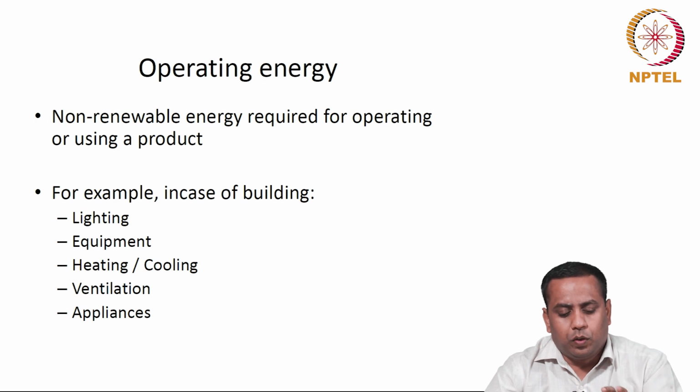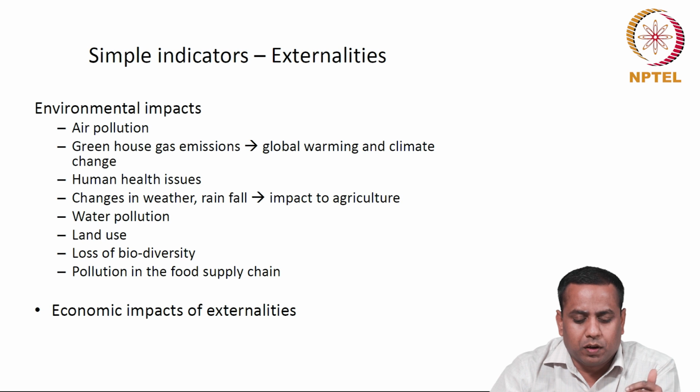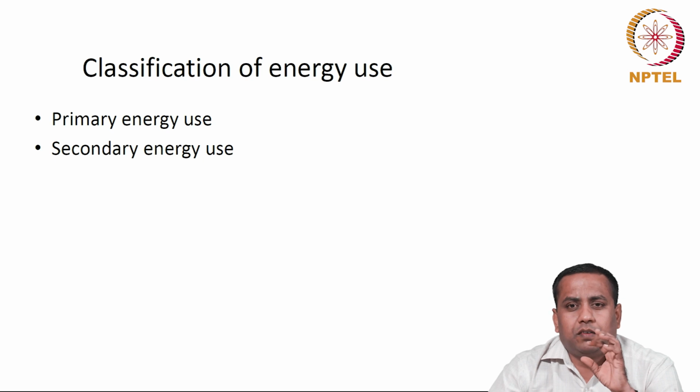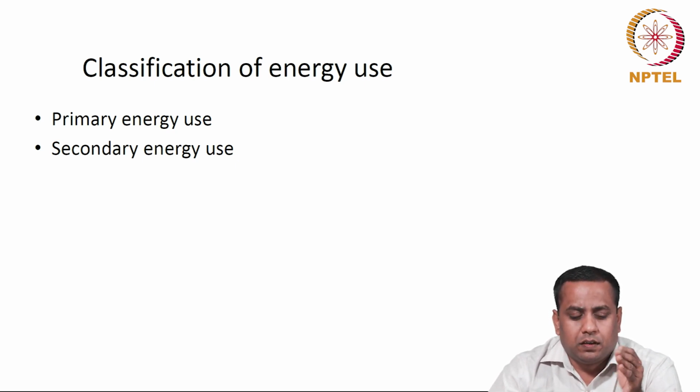We do have several environmental indicators related to sustainability, for example, pollution level, greenhouse gas emissions, human health issues, irregular rainfall, pollution in water bodies, land use, loss of biodiversity, pollution in the food supply chain. Now, the energy use associated with a product can be classified into two types. One is the primary energy and the secondary energy.